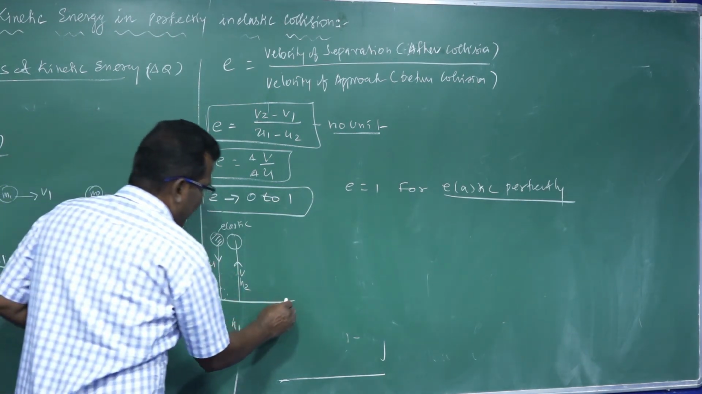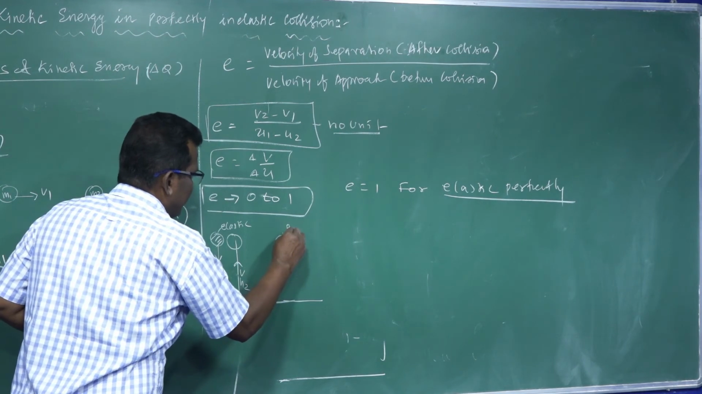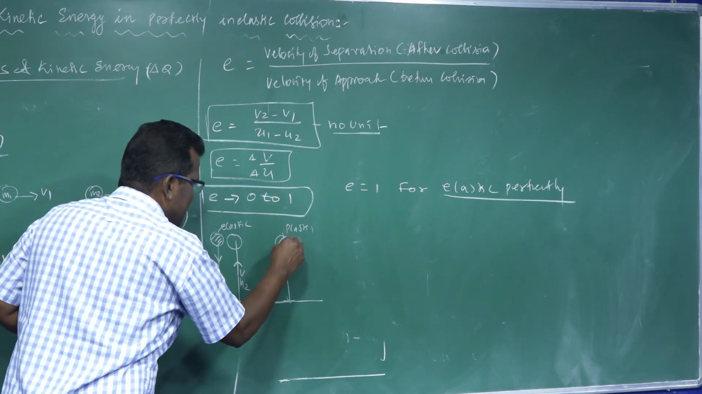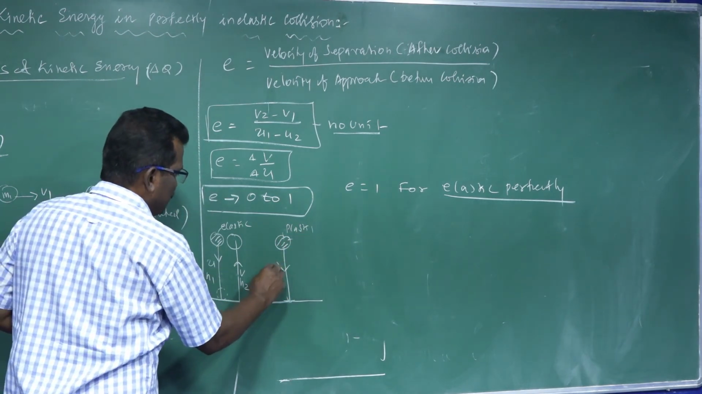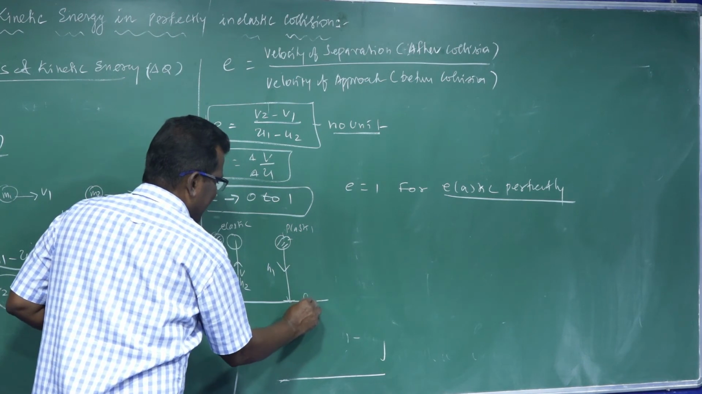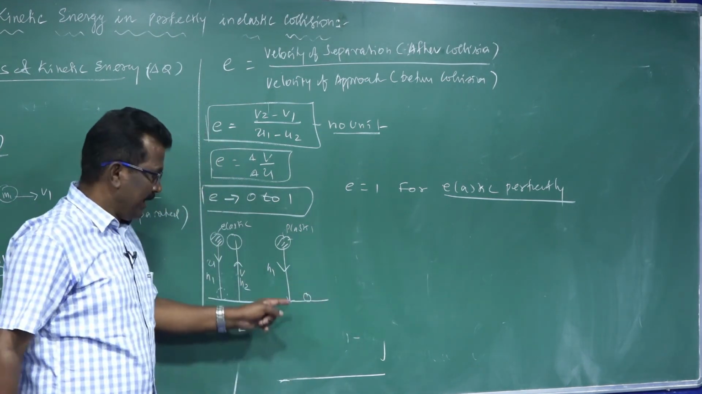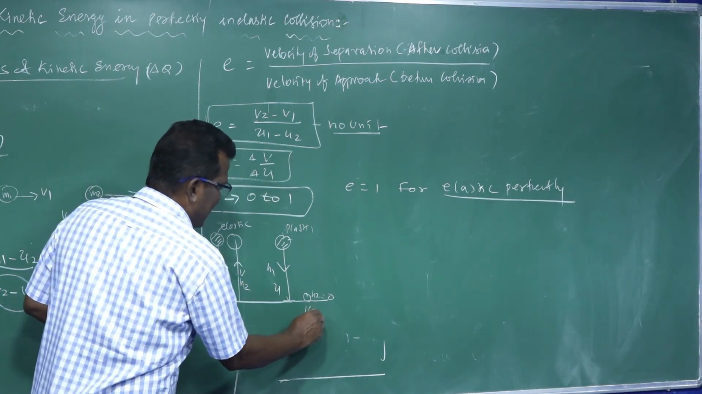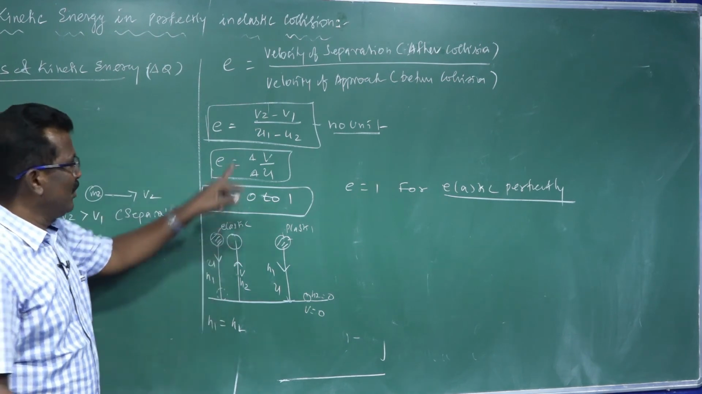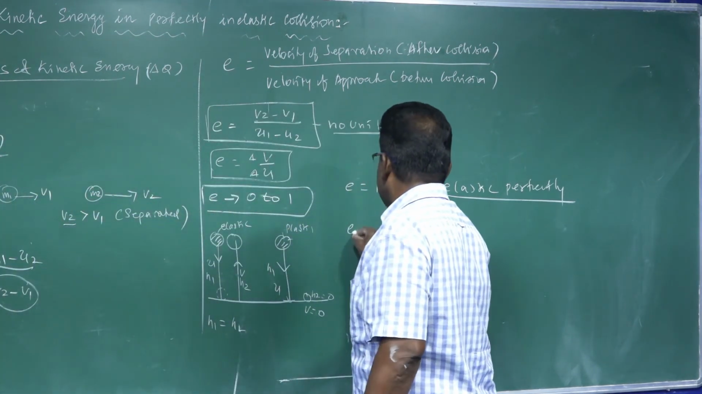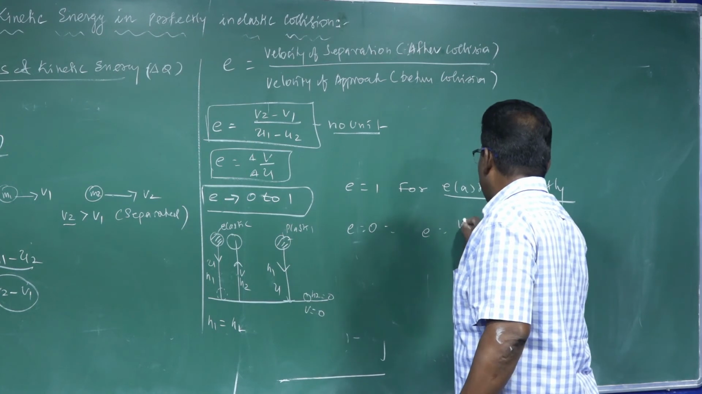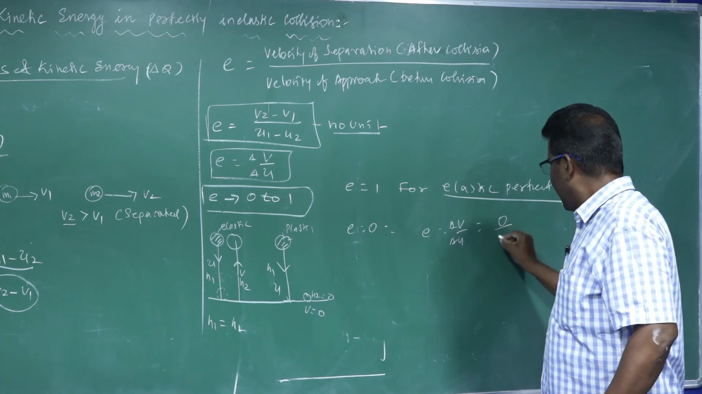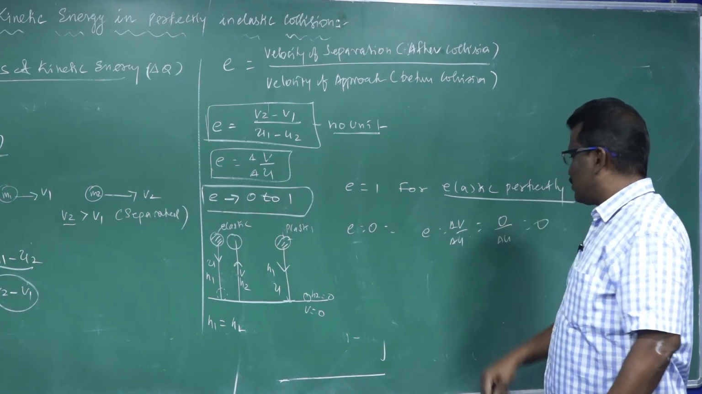In the case of a plastic body, if a plastic sphere is dropped from a certain height H1, after striking the floor it will not rebound. So H2 is equal to 0. The initial velocity is U, and the final velocity V is 0. In this case, E is equal to V by U, that is 0 by change in velocity, and 0 by anything is equal to 0.